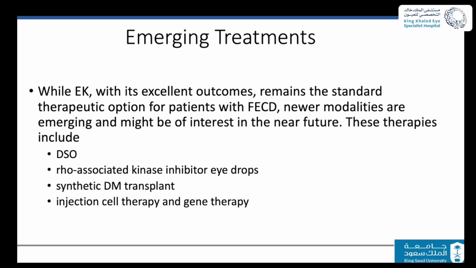Now, there are actually four modalities of treatment in the pipeline: what we call now Descemet stripping without endothelial keratoplasty, the use of Rho-associated kinase inhibitors, which are the ROCK inhibitors, the synthetic Descemet membrane transplant, and the injection of cell therapy and gene therapy.